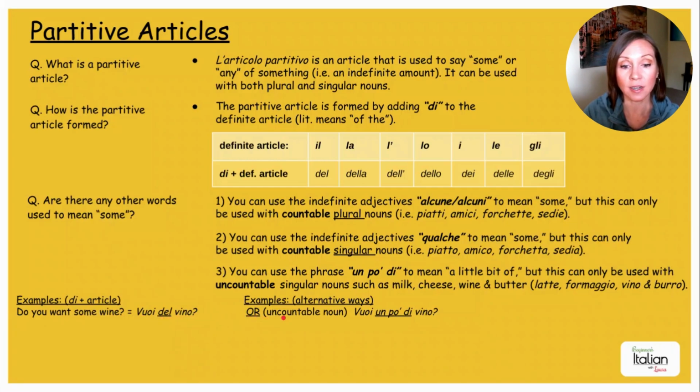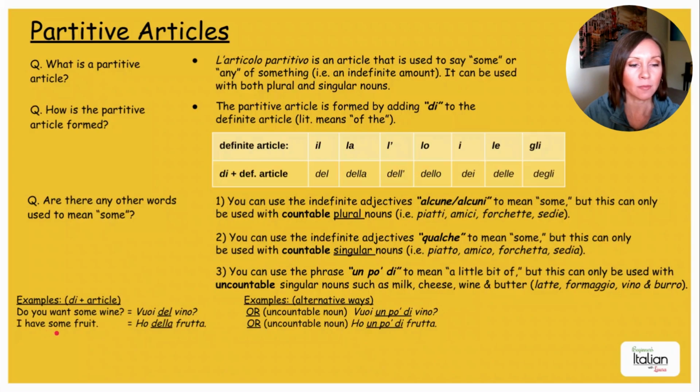Or, because it's an uncountable noun, wine, you can say vuoi un po' di vino? Okay, so we're using number 3 here. I have some fruit. Ho della frutta. Or, because it's an uncountable noun, we could say ho un po' di frutta. Okay, just like up here, un po' di frutta.